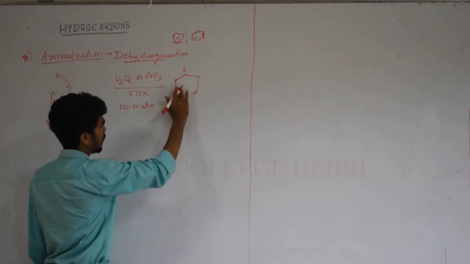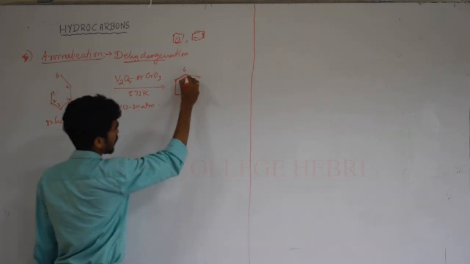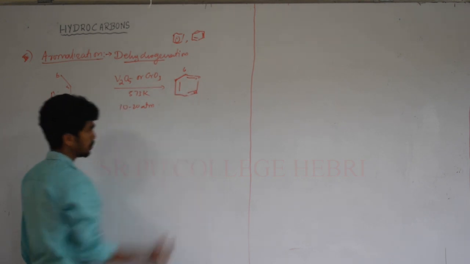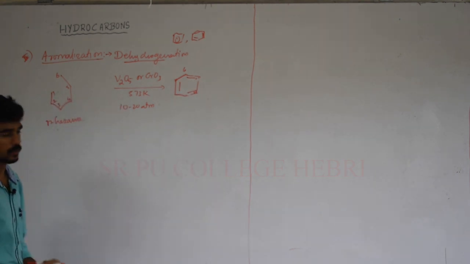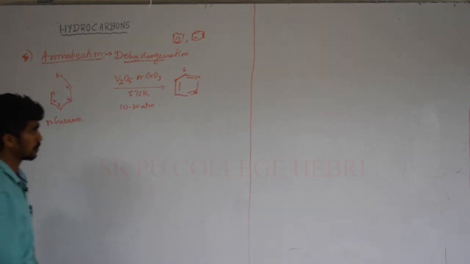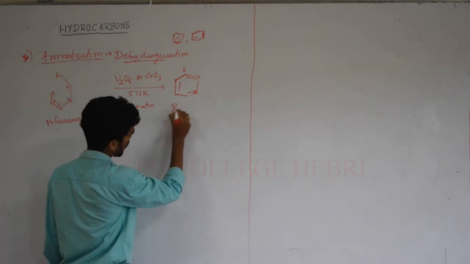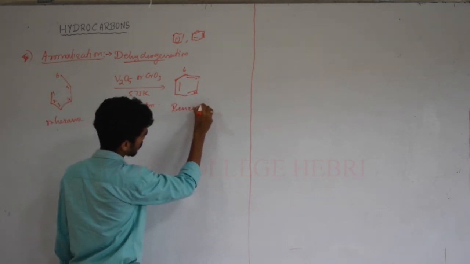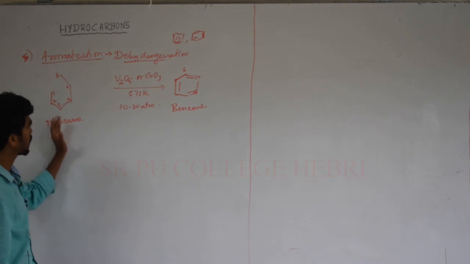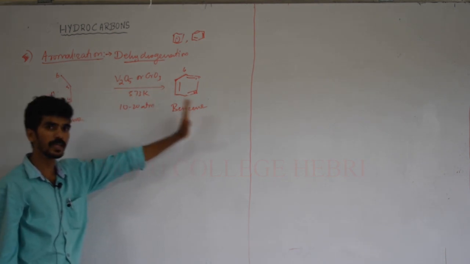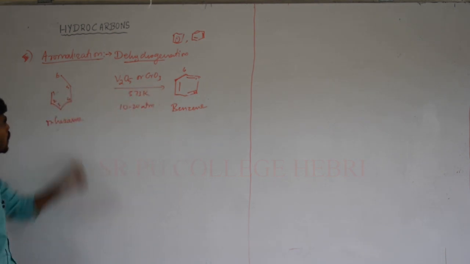Removal of hydrogen will take place, with formation of alternate single bond and double bond. The name of this compound is benzene. So alkane to benzene, an aromatic hydrocarbon, it's an unsaturated hydrocarbon.